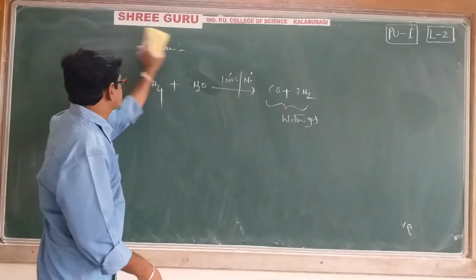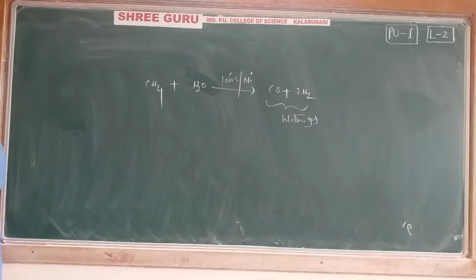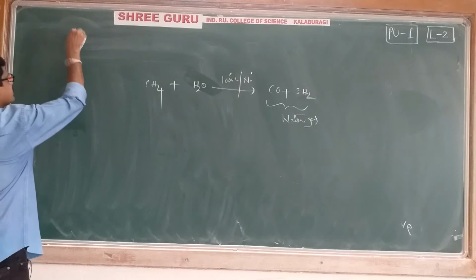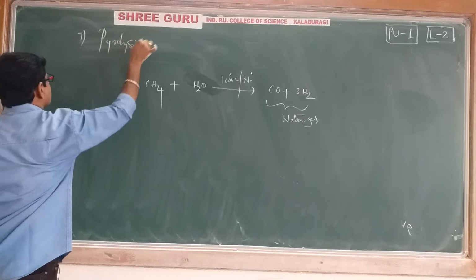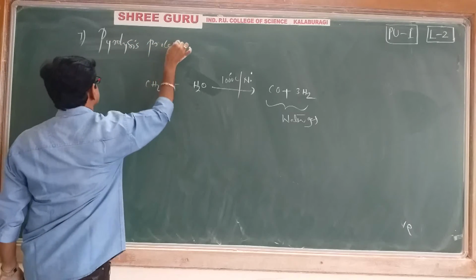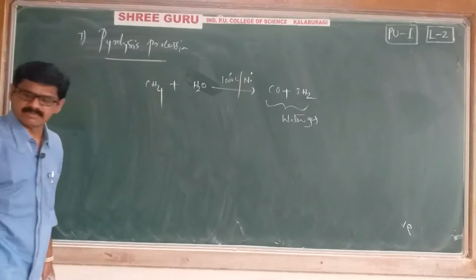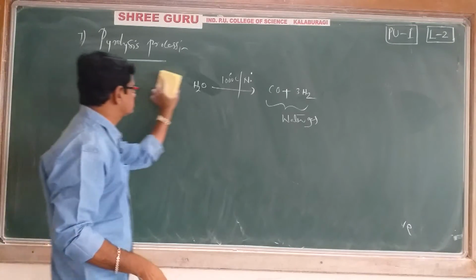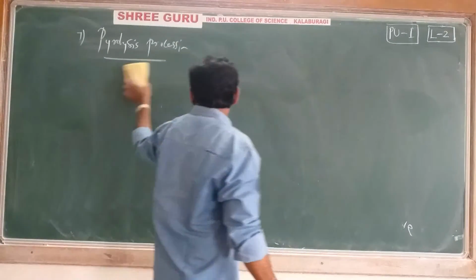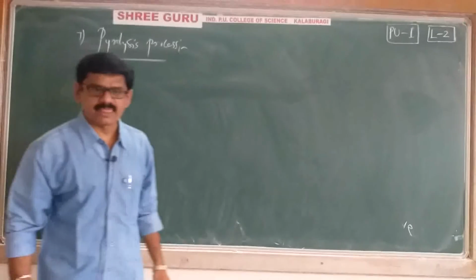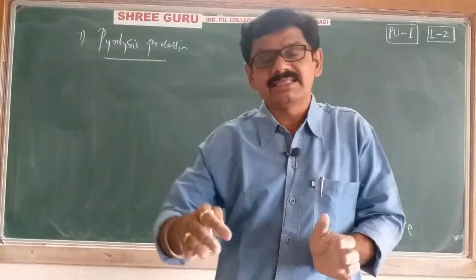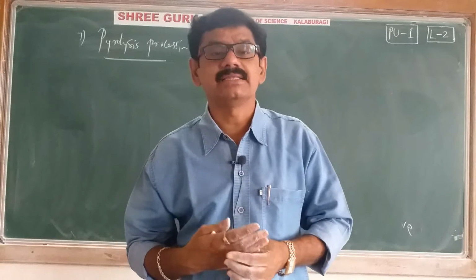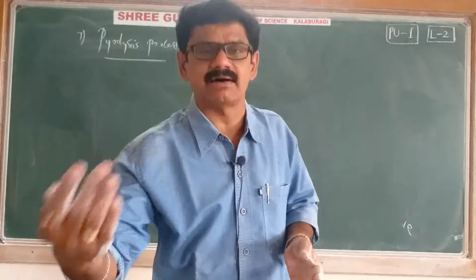Okay, the last chemical property, the seventh one, is the pyrolysis process. Let's see what is meant by pyrolysis. Pyrolysis means heating of a given alkane in the absence of air, as well as oxygen.